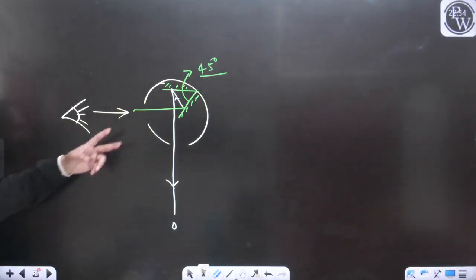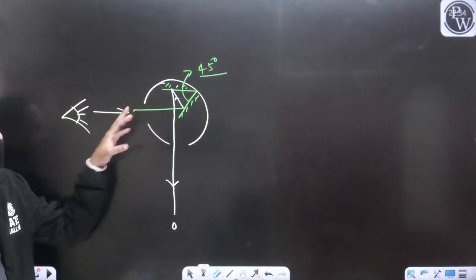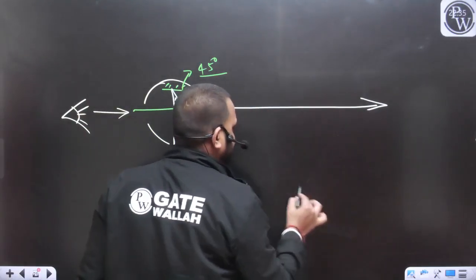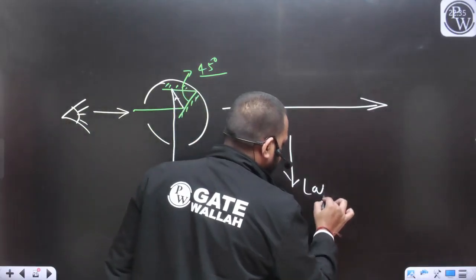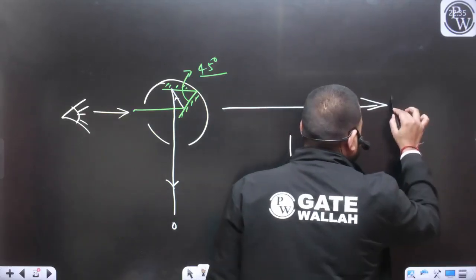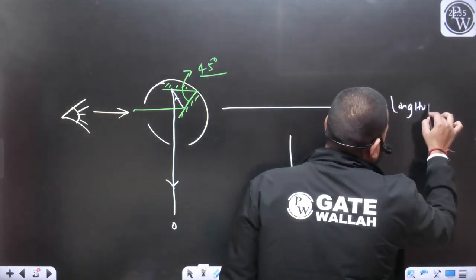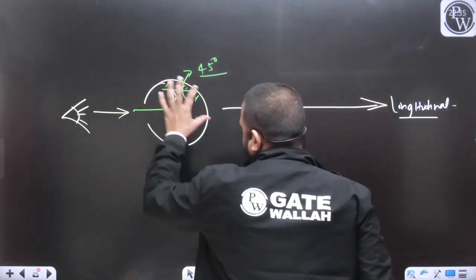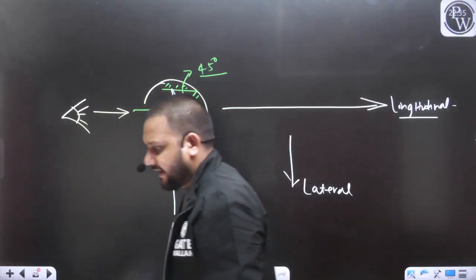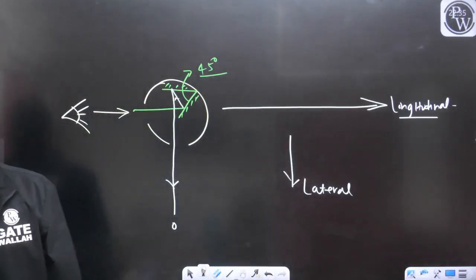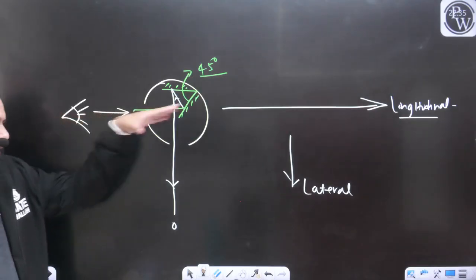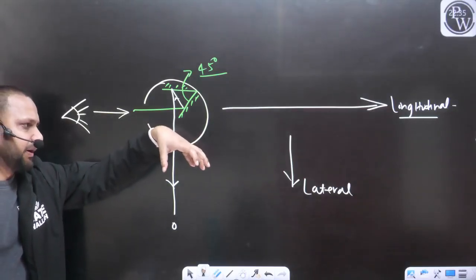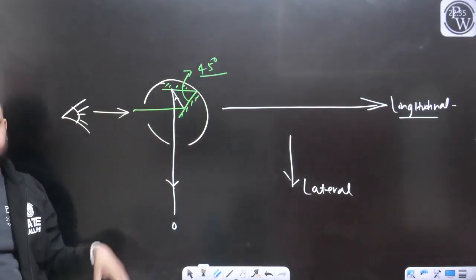Why have we placed these two mirrors? Because this was the longitudinal direction, but we want to perform the lateral measurement. For that we have provided these two mirrors at an angle of 45 degree. So this was the longitudinal direction. I am sighting like this, but due to the construction detail of this instrument, I am able to sight you.